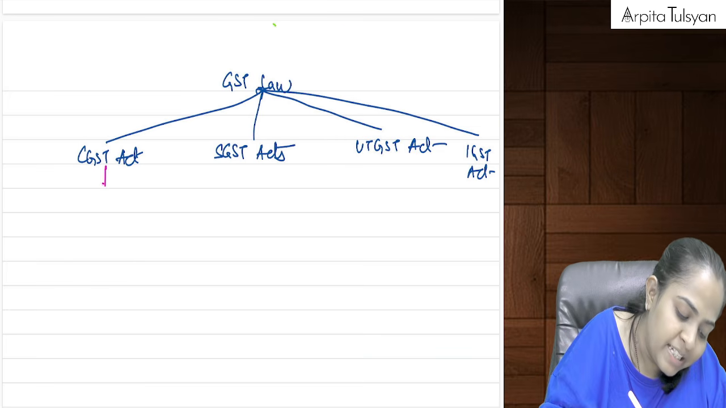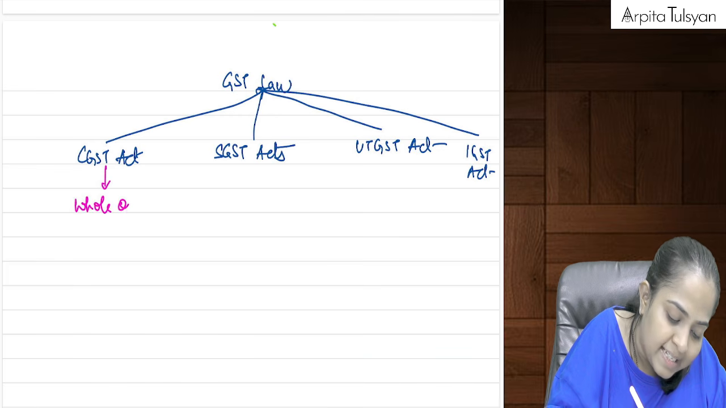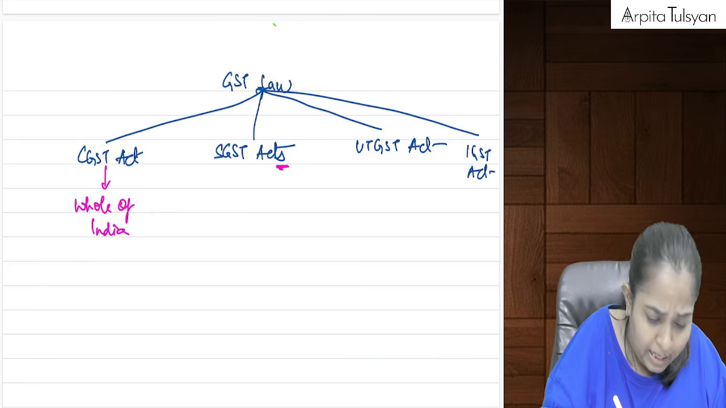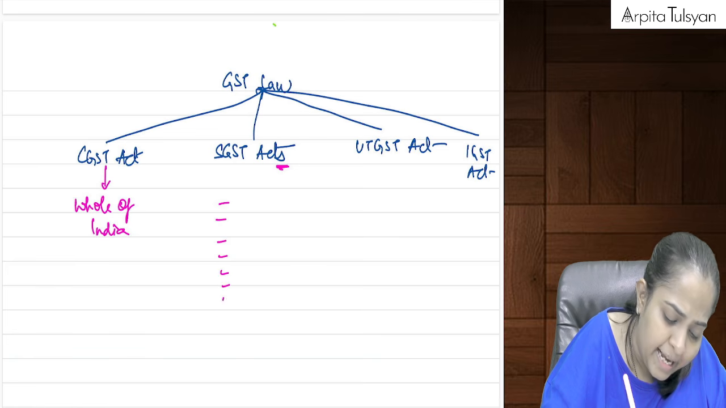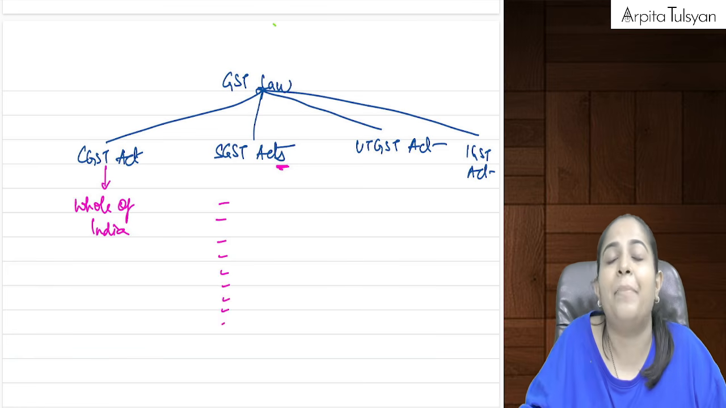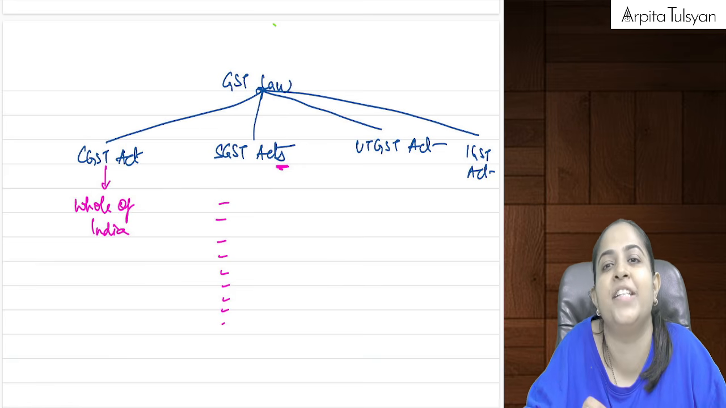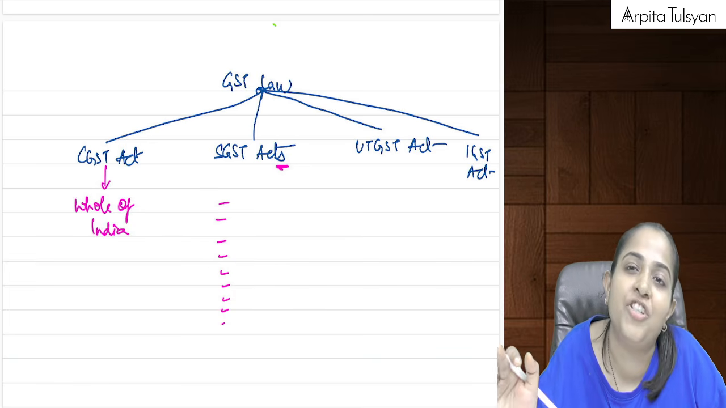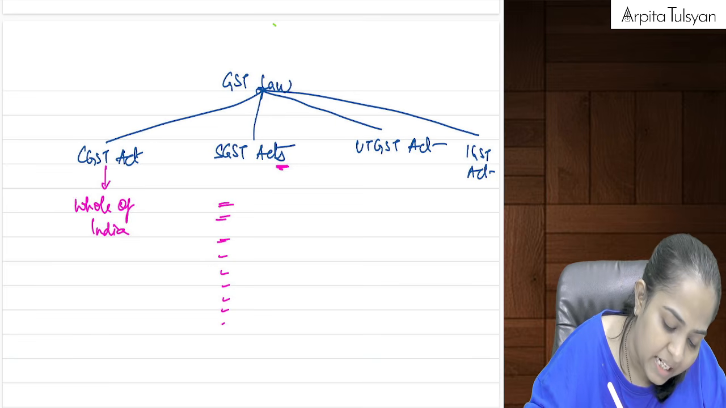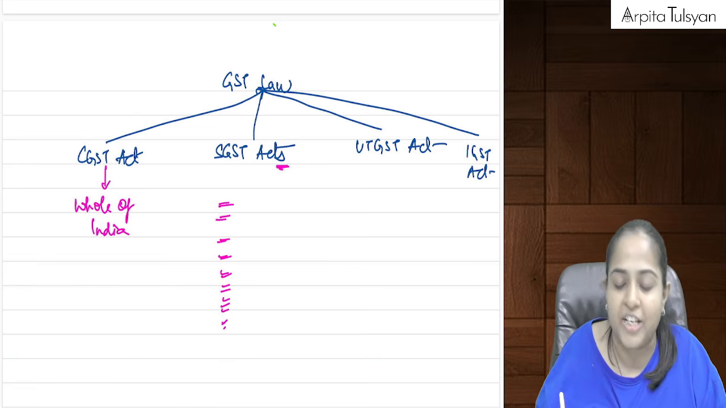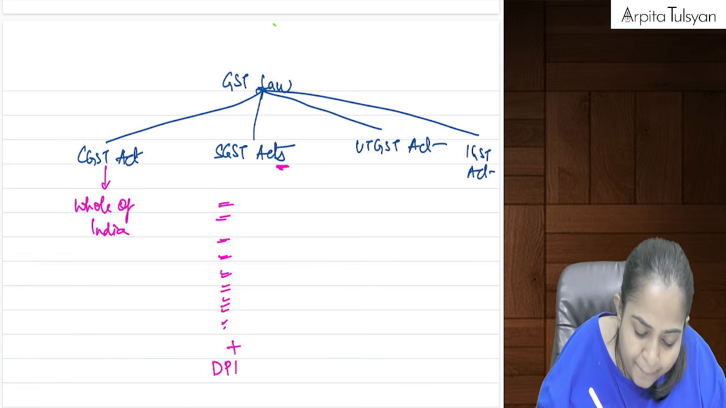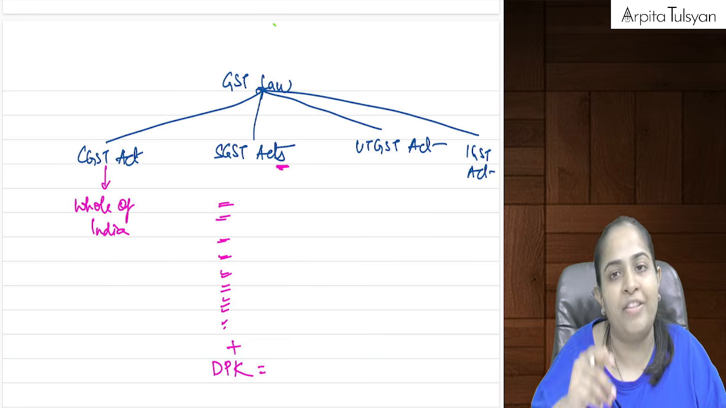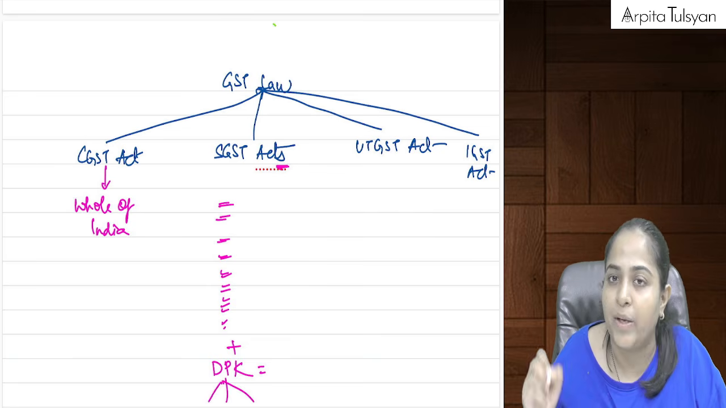Now, the CGST Act is applicable to the whole of India. For SGST Acts, there will be multiple SGST Acts, one for each state. For example, Maharashtra will have its own Maharashtra GST Act, and Tamil Nadu will have its own Tamil Nadu State GST Act. Similarly, whatever the number of states in India, they will have their own SGST Acts, plus even DPK, that is Delhi, Puducherry and Jammu Kashmir, will have their own SGST Acts individually.